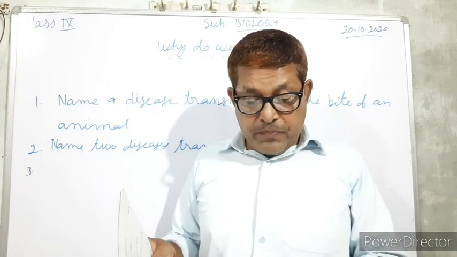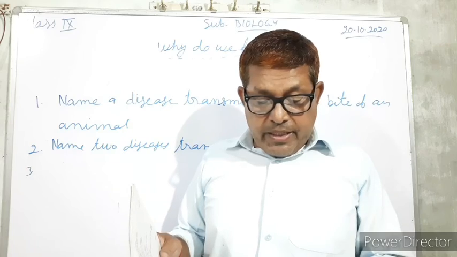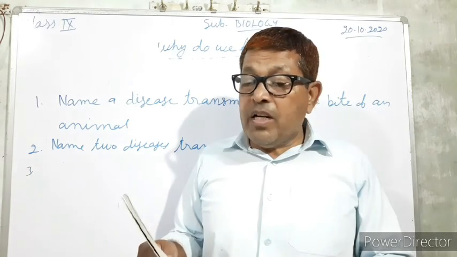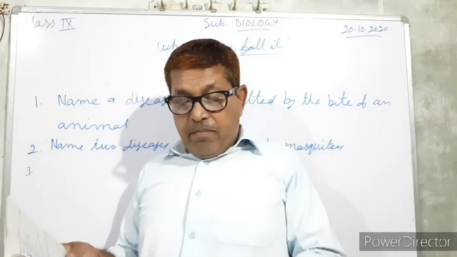And next, name the causative agent of malaria.